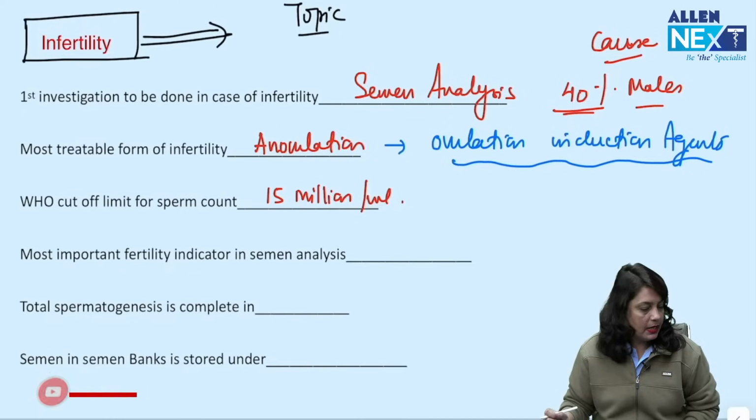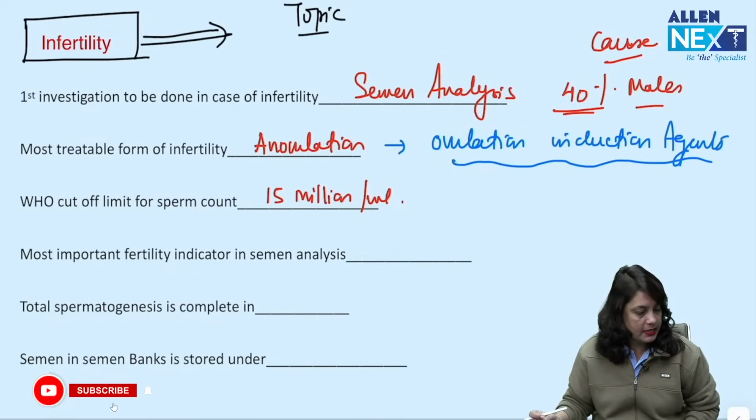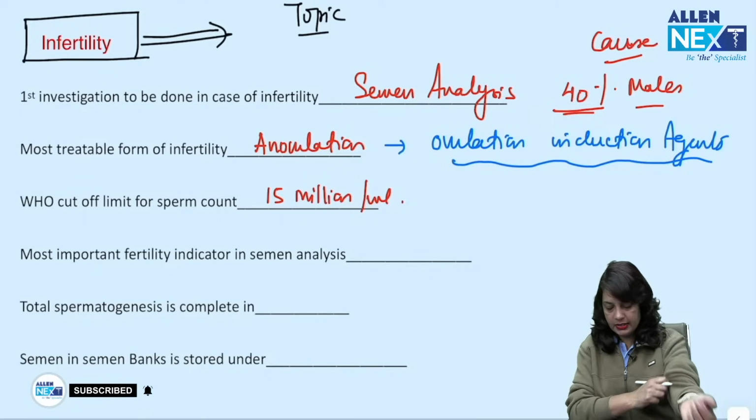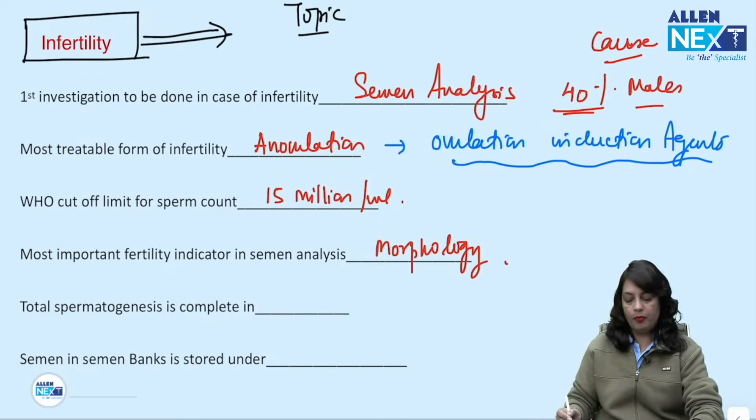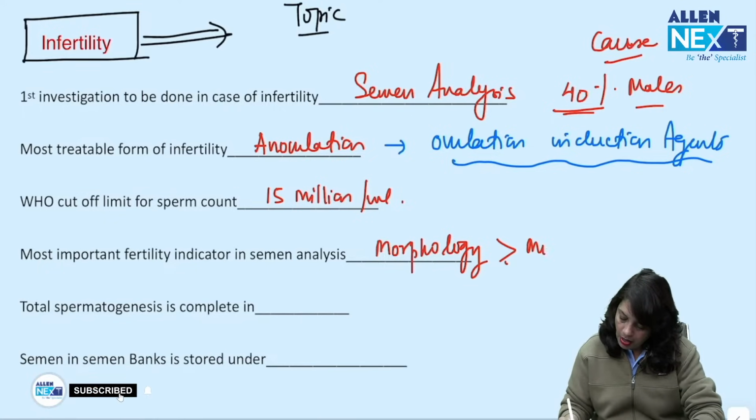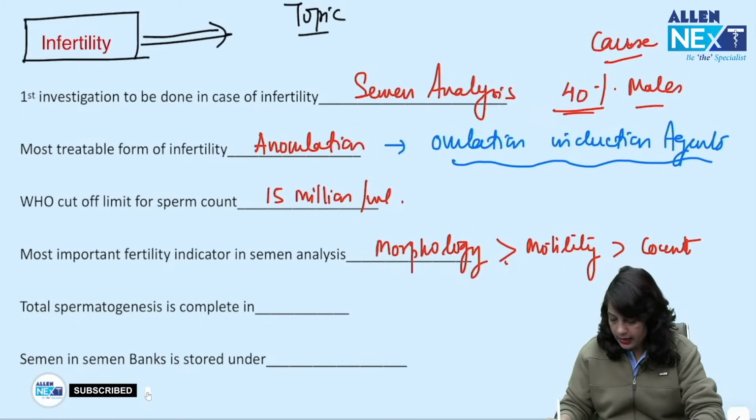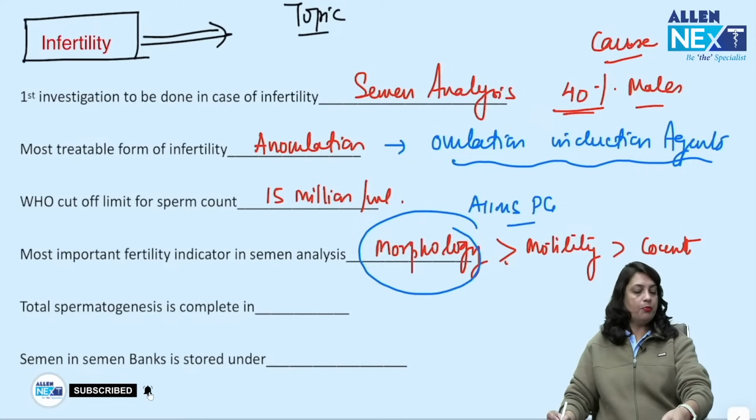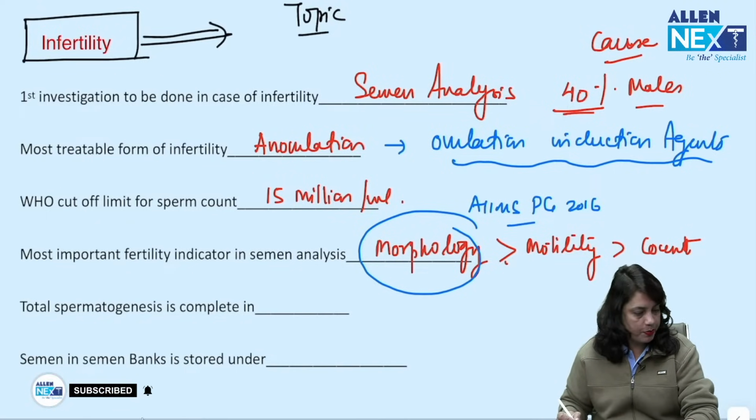If it is less than this, it is called oligospermia. What is the most important fertility indicator in the semen analysis? Dr. Rathore, it is not 20 million, it is 15 million. The most important fertility indicator in semen analysis is that the morphology of the sperms should be normal. If that is not given, then mark motility of sperms. If that is not given, then mark count. In AIIMS PG they have asked the most important fertility indicator in semen analysis. Your answer is morphology of the sperms should be normal.